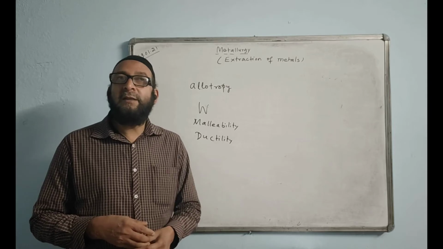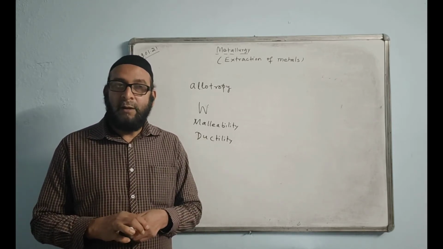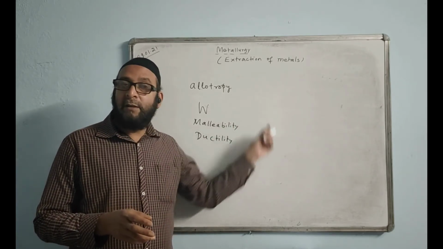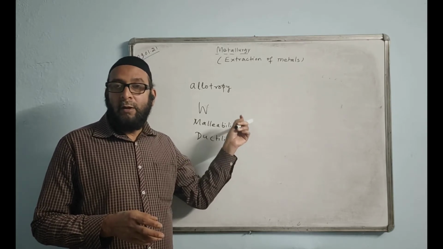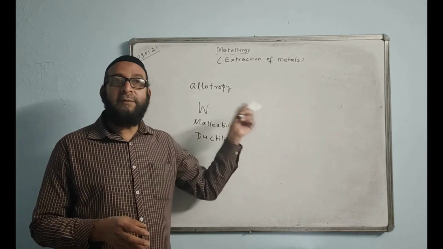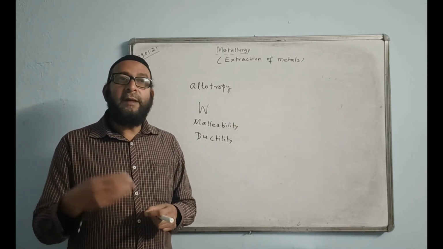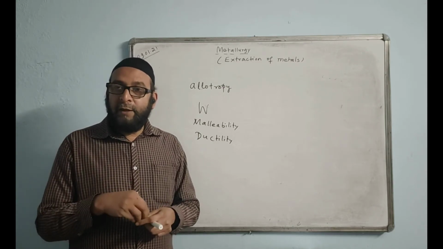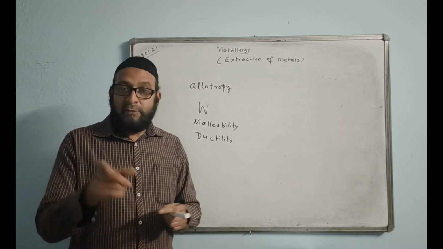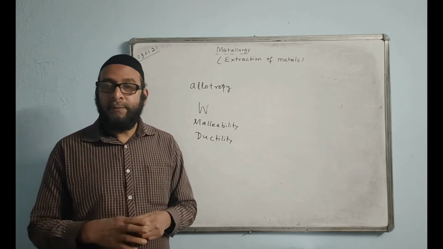Now, flame test. This is a kind of practical that comes under analytical chemistry. Analytical chemistry has got two parts. Last time I made the table of the color of the precipitate for cations like ferrous and barium, first with a little bit of ammonium hydroxide, then excess. Or we can do it with NaOH, a little bit and then excess. That comes under analytical chemistry, and this flame test also comes under analytical chemistry: the color of the flame.